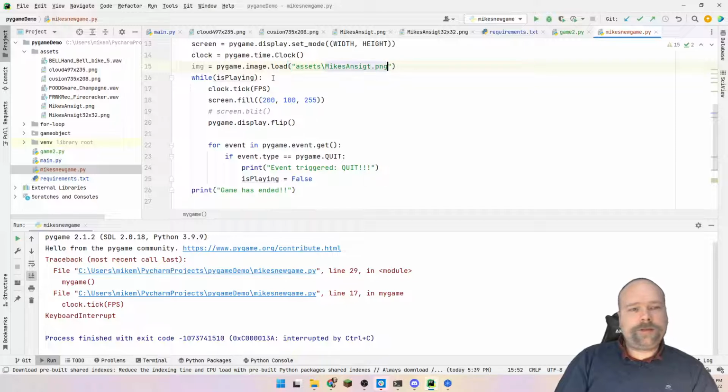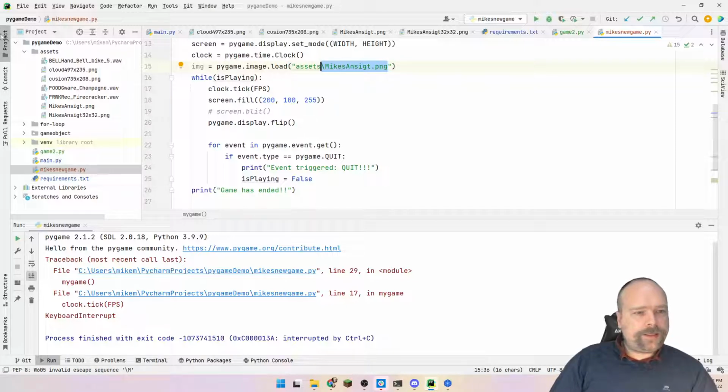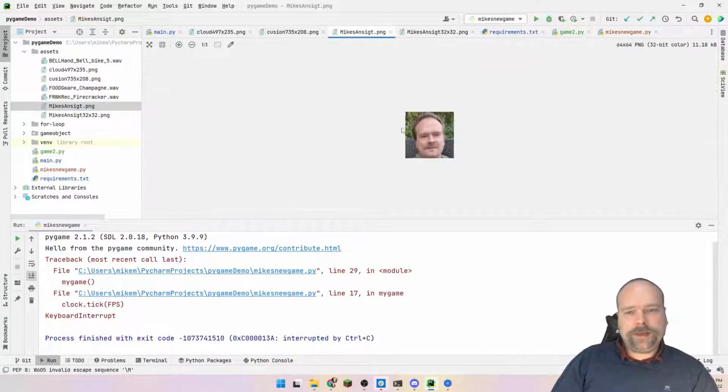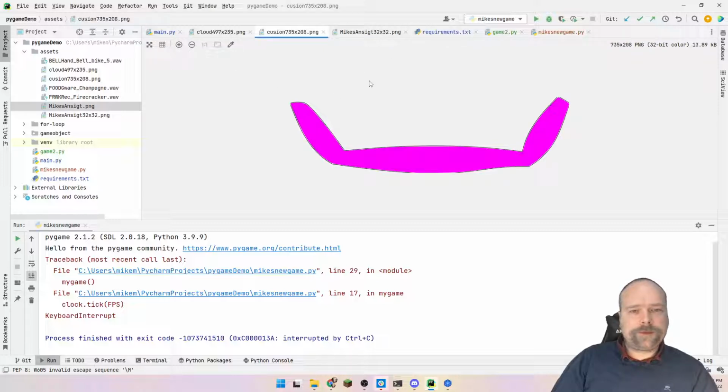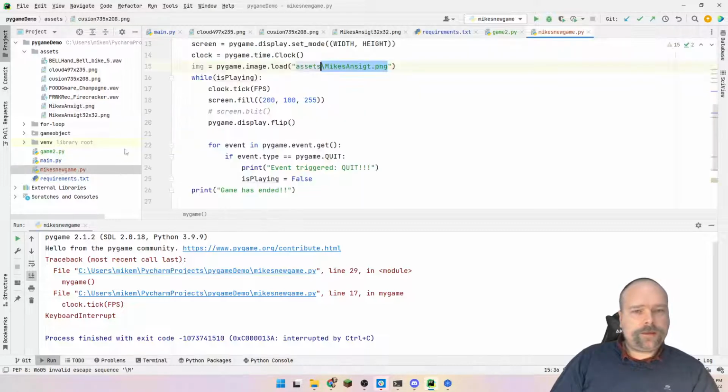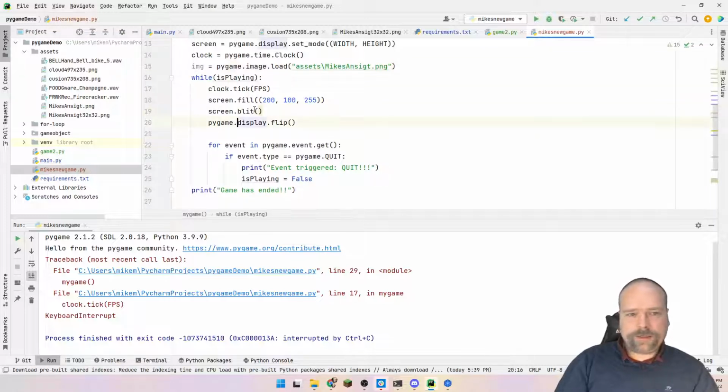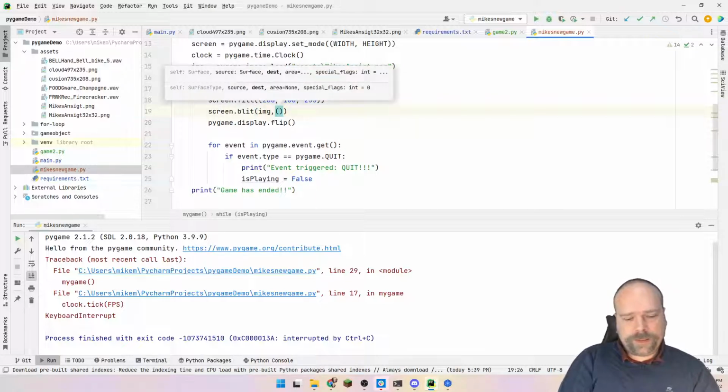Load Mike's face.png right there. That is this file that I have right here. So that is the one image I'm going to load. And then we want to place that somewhere on the screen, and we use the blit right there, first image, and then we need to give the position on the screen where we want this to be